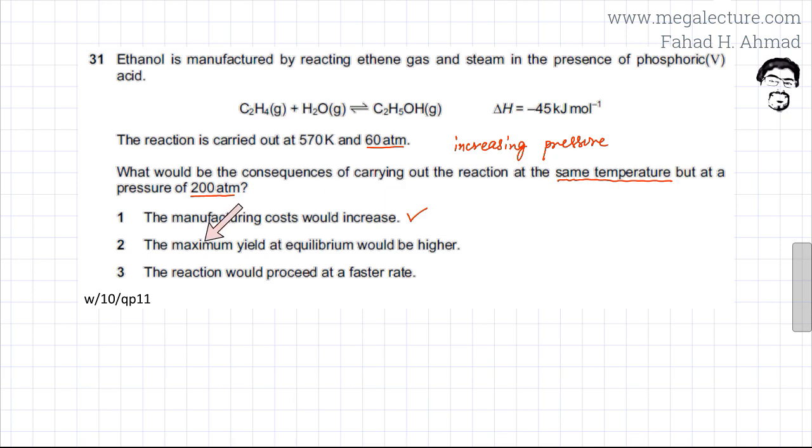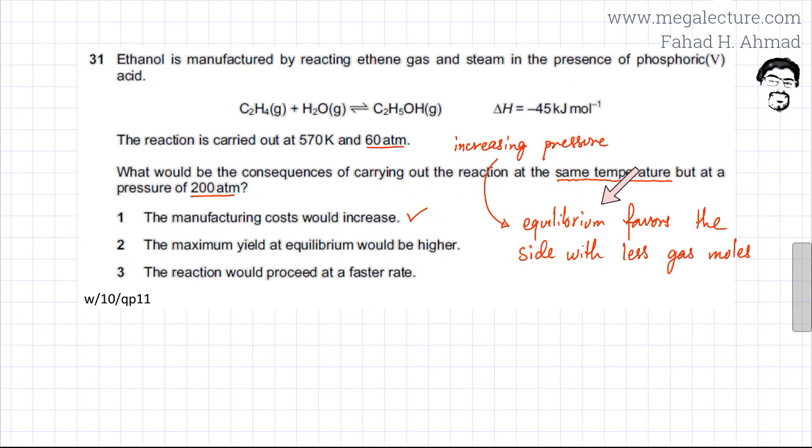The second statement is that the maximum yield at equilibrium would be higher. Now whenever you increase pressure, equilibrium is going to favor the side with fewer gas moles. If you look at the equation, there are two reactants, both gaseous. So 2 moles on the left hand side and only 1 mole on the right hand side. So if you increase pressure, the equilibrium is going to favor the side with fewer gas moles, so more forward reaction would occur. So yield at equilibrium would be higher because more ethanol would be produced. So the second statement is also correct.